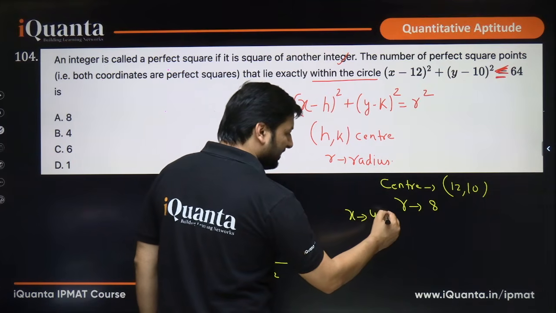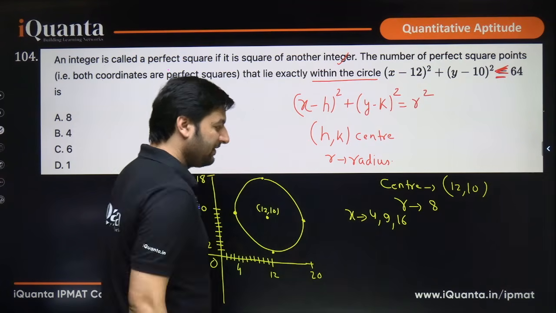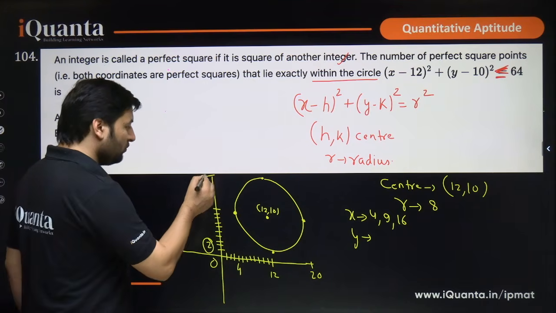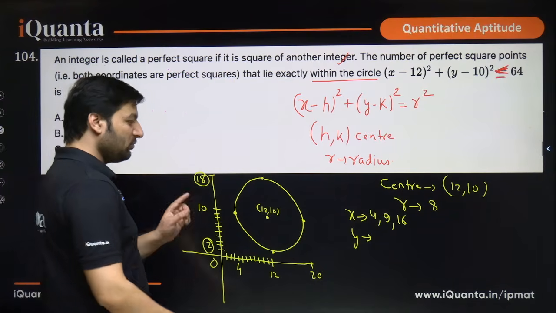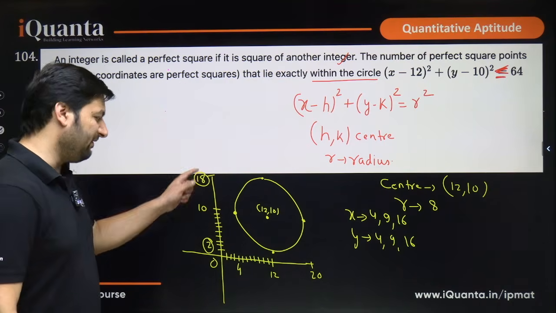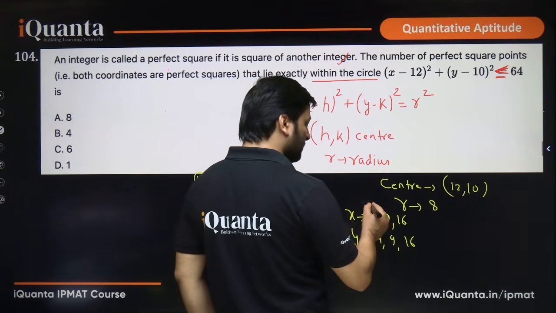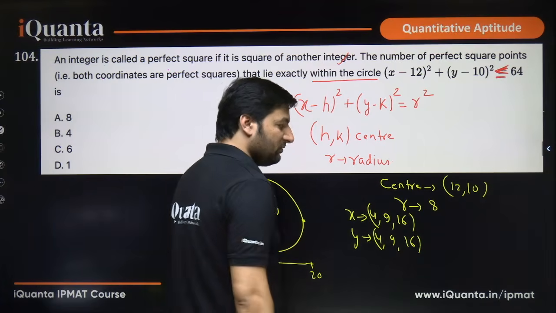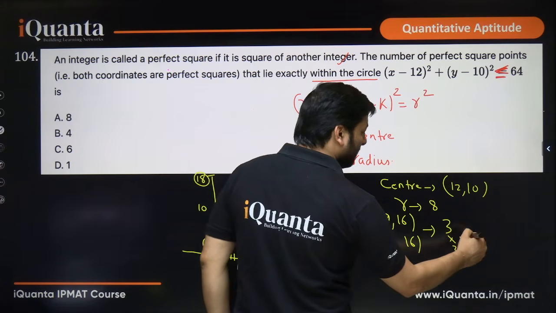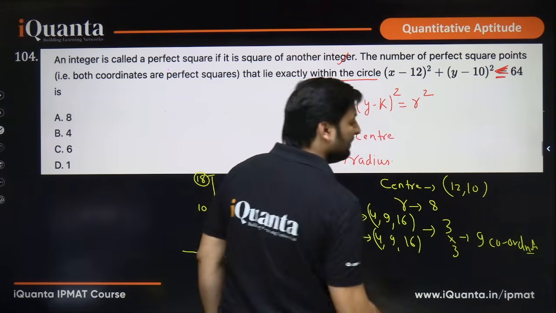4 is a perfect square, 9 is a perfect square, 16 is a perfect square. Similarly, if you talk about y coordinate, y can go from minimum 2 to 18. How many perfect squares lie between 2 to 18? Again 4, 9 and 16, because 25 is not among these, right? So these are the perfect square points. How many combinations of points are possible over here? 3 values are possible for x, 3 values for y, so total 9 such coordinates will be possible. Yes or no?